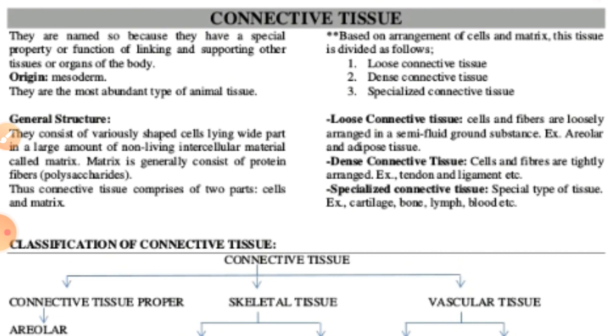First of all, we talk about the different types of cells of the connective tissues. We have to know the fibroblast, which is helpful for the production of the fibers and the matrix. Adipose cells are helpful for the storage of fat. Plasma cells are helpful for the synthesis of antibodies, and these are also called cartwheel cells.